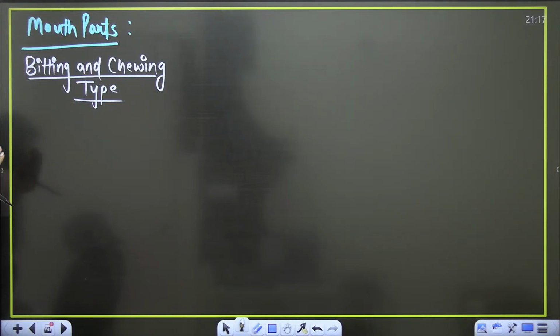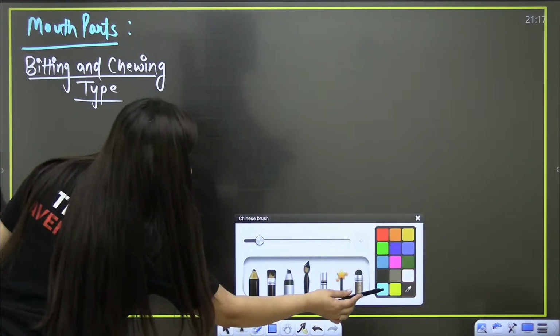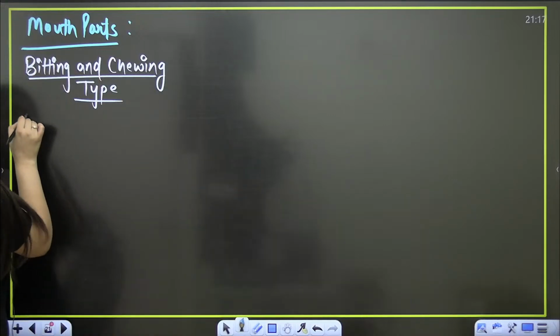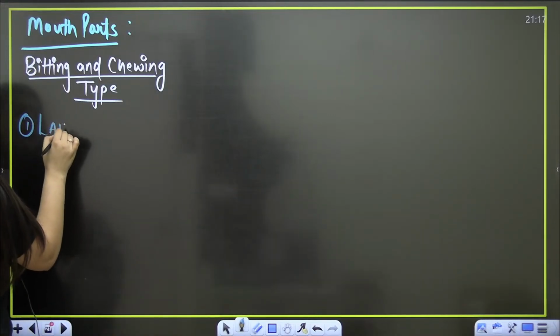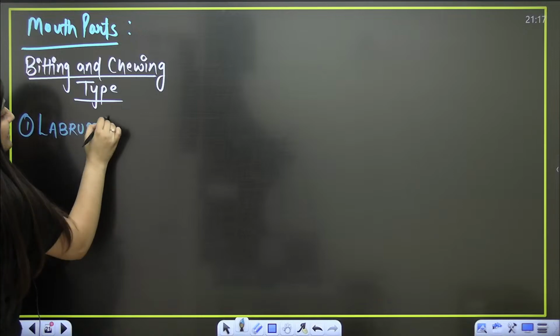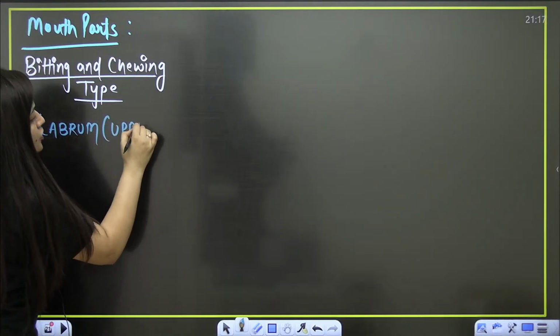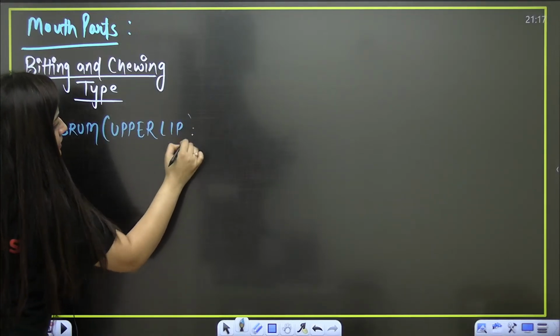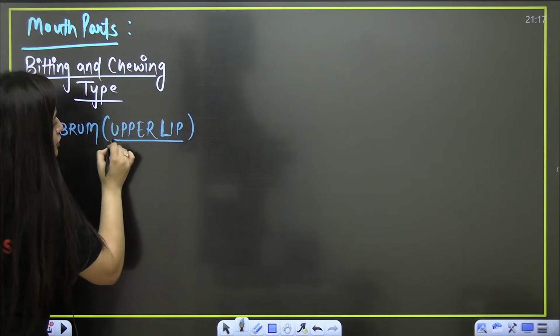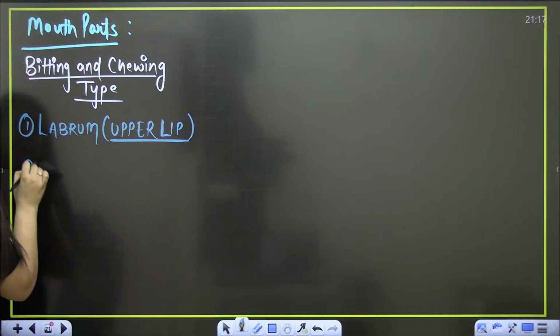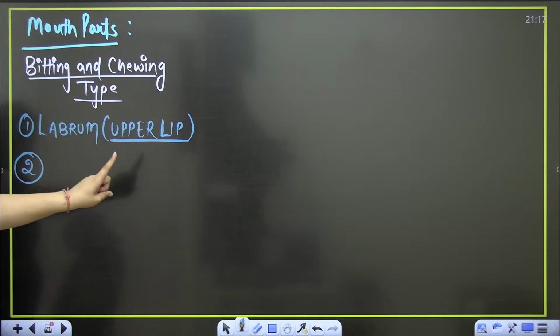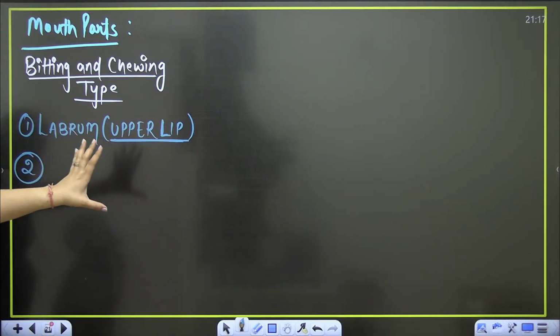So what are we going to see here in the mouth parts? What are the things that we have to discuss here? We will talk about the labrum. Labrum is known as the upper lip. Yes, you should know the second name, that is a previous year question. So labrum means upper lip.